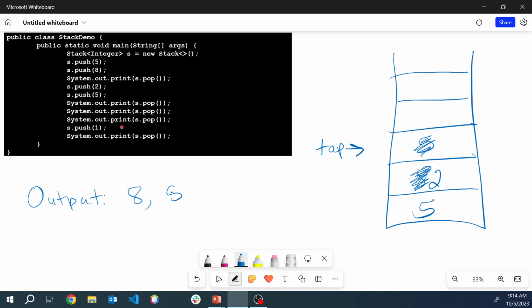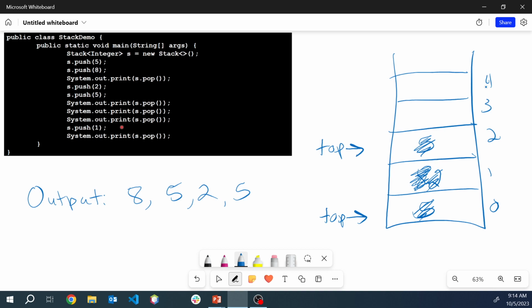I'm going to put commas here. Then we're going to pop the 2, and we're going to print it. And then we're going to pop this, and we're going to print it. And so right now, in fact, top does not even refer to here. Just think of these as your indices, 0, 1, 2, 3, 4.